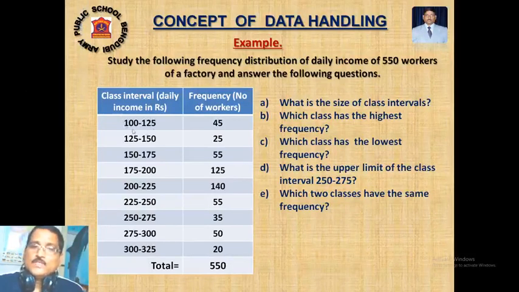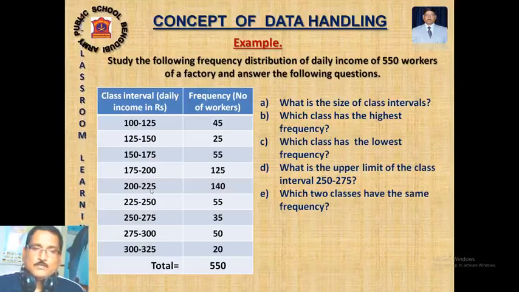Okay. Which class has the highest frequency? You see this class, 200 to 225, the rupees earning group is maximum, the number is 140. That is daily income. Which class has the lowest frequency?